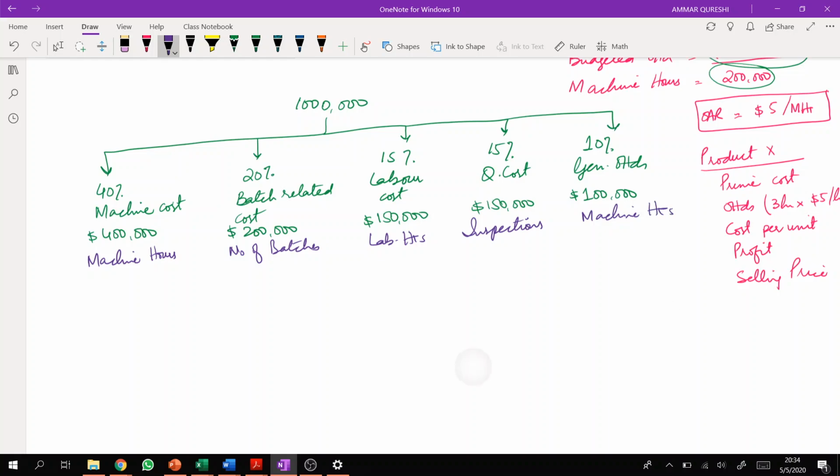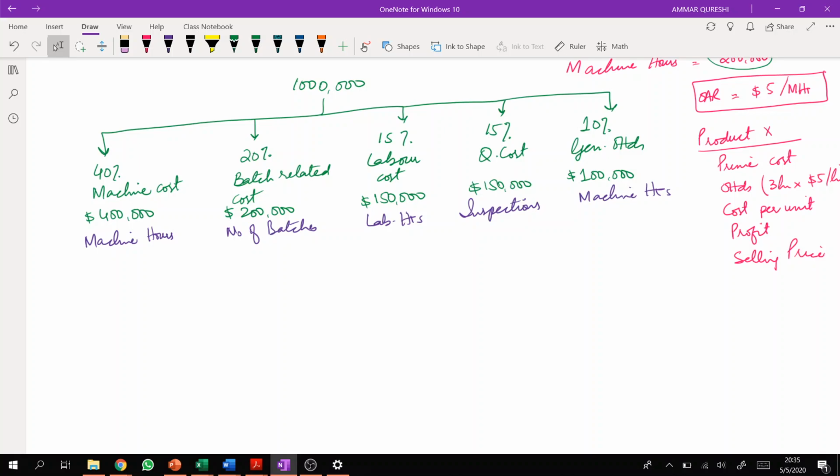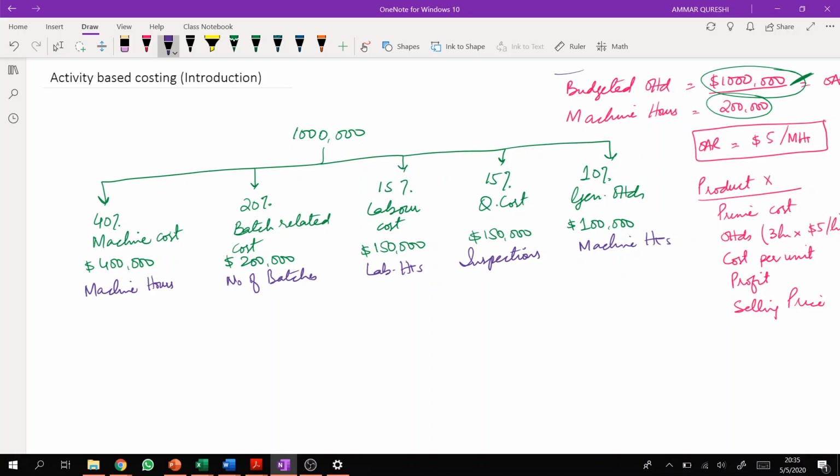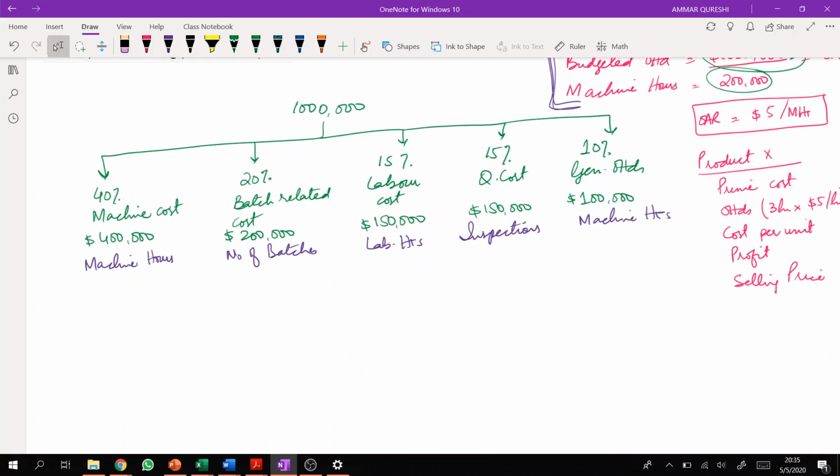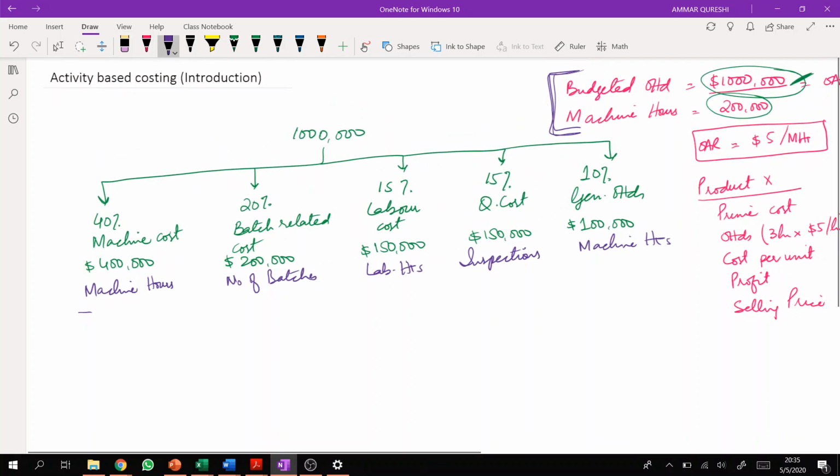So now we need to identify, because ultimately we have to calculate an overhead absorption rate for this, right? We have to calculate five different overhead absorption rates, and each overhead absorption rate will be related to a separate cost pool, right? So now we need to identify cost drivers or activity levels for each and every cost pool. Now let's take a simple example. Let's say machine hours are expected to be 200,000.